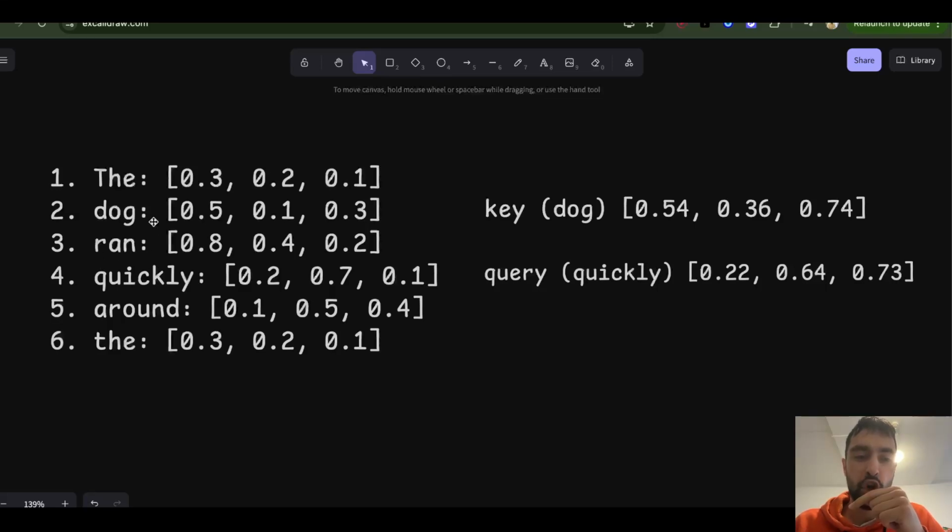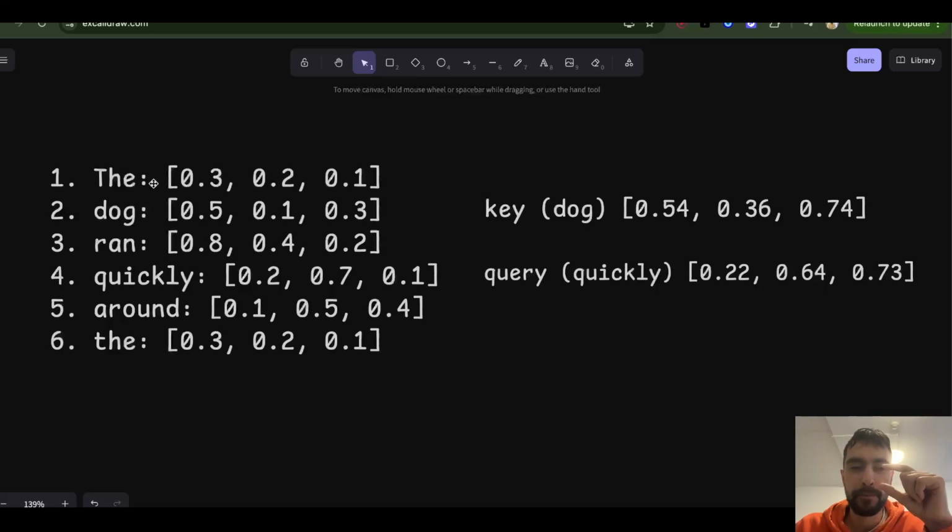Ran quickly, dog quickly. So if we measure the query against the key of the word ran, it should get a high number, and for dog it should have a higher number.